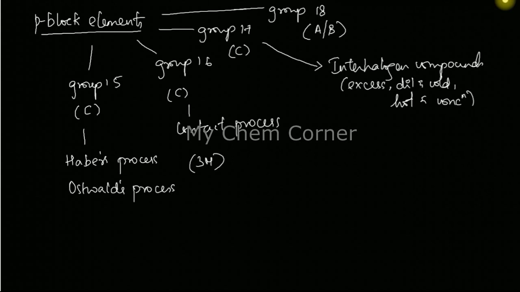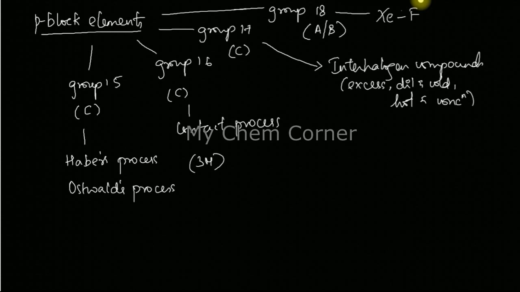Now under group 18, what will you focus? Group 18, you will focus on those xenon fluorine compounds. How to prepare xenon hexafluoride, how do you prepare xenon tetrafluoride, and so on. So xenon fluorine compound preparation is something you need to focus on. That's something that they will ask under group 18. Alright. So like I told you, group 15, 16 and 17 will come under part C, 3 marks each question. Group 18 will come under the 1 marker or 2 marker where they are talking about xenon fluorine compounds. Now this interhalogen compound generally is asked for a 2 marker, which means the other 1 marker could be an oxoacid structure or something like that.